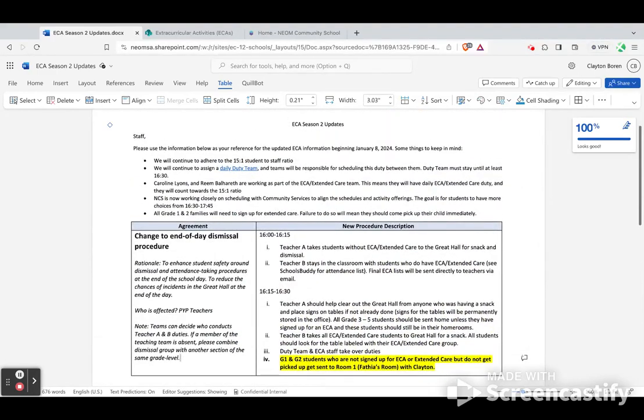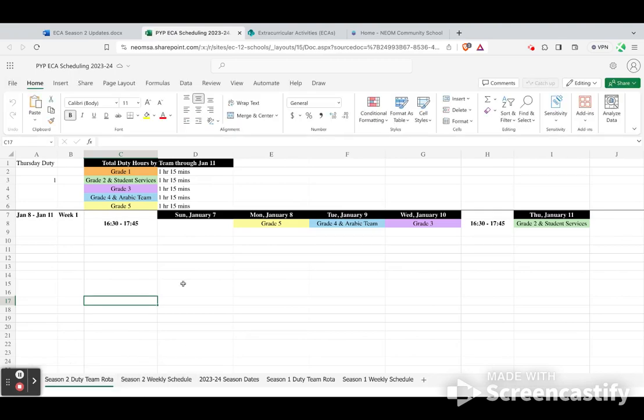The changes basically are, so review is that we'll continue to adhere to the 15 to 1 staff to student ratio. We will continue to have a daily duty team assigned, and that will be updated on the same documents as last season. I've added a tab here for season 2 duty team rota. As of today, I've only completed January 8 to 11. Before the end of this week, I will complete the rest of the season up until April break so that you have a chance to plan ahead for yourself.